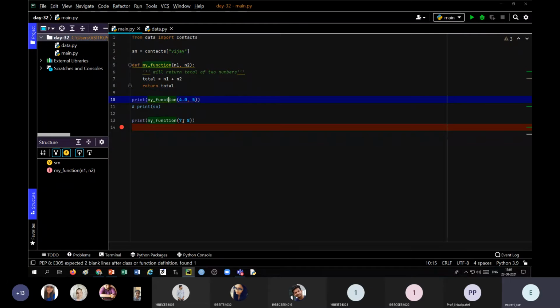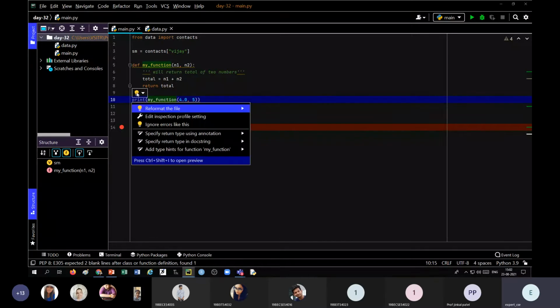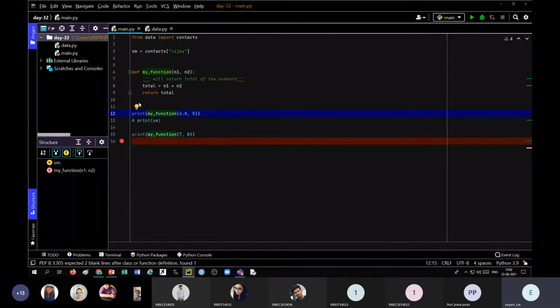Now, if we do this, here we can see this. If you click here and select reformat the file, automatically there will be two spaces.